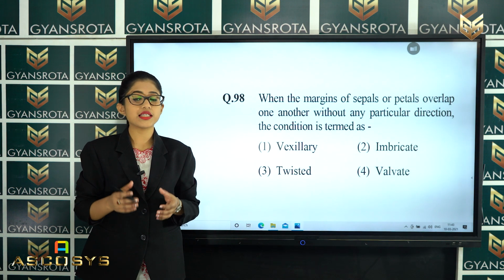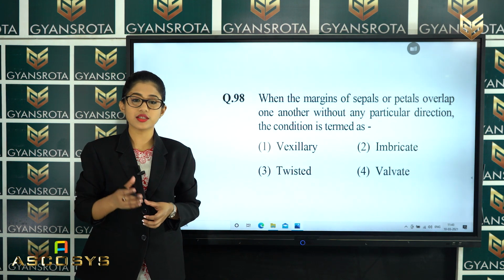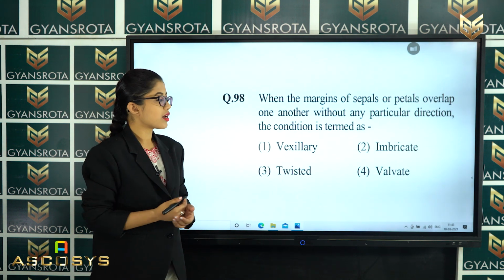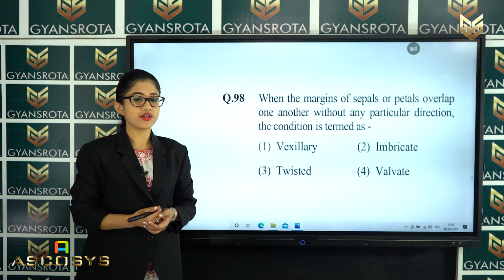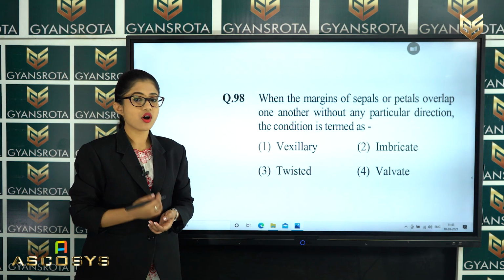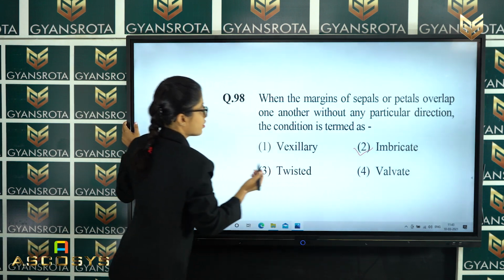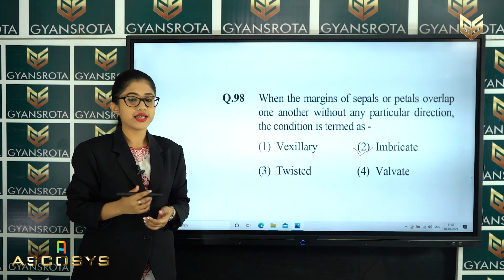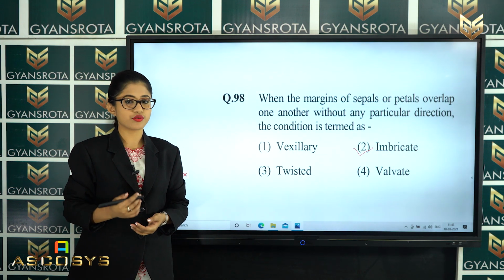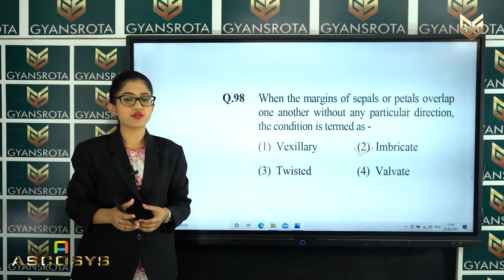Estivation means the arrangement of sepals and petals on the flower. So that was of 5 types. So among these 4 options, what is the correct definition of the statement that is given in your question? That is option number 2, which is imbricate. So option number 2, imbricate, is the correct answer for this question. Now let's see the next question.